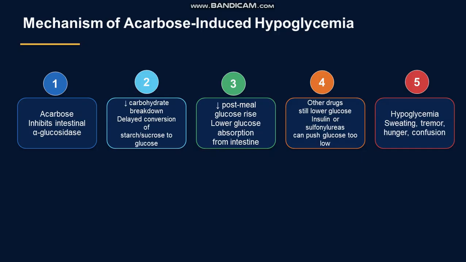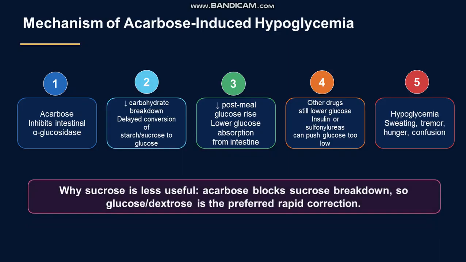Hypoglycemic symptoms might be different in different patients, as I told you. Sweating, tremor, hunger, confusion, these are the common ones, but the most rare symptom is that the patient becomes unaware of the environment he or she is in. That is the main problem with hypoglycemia.